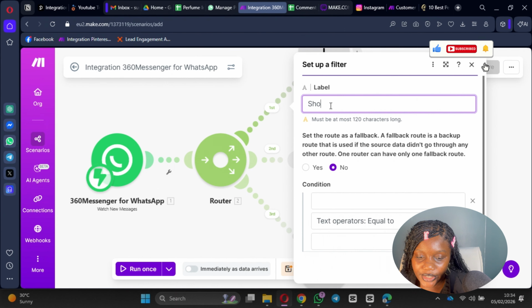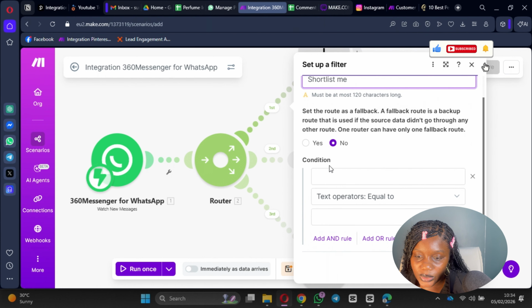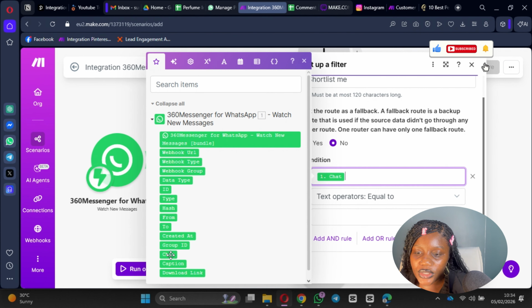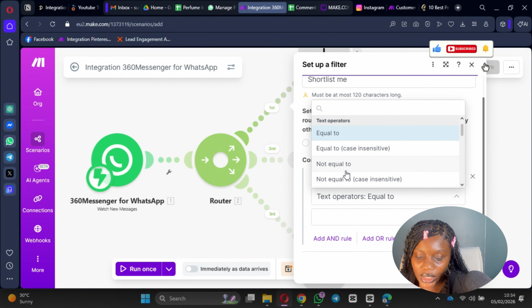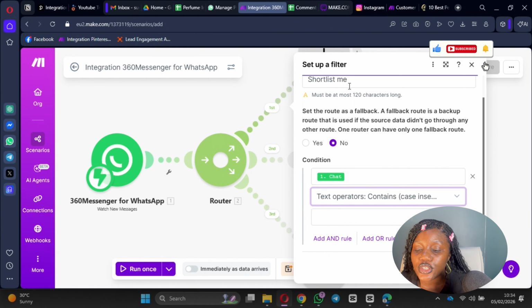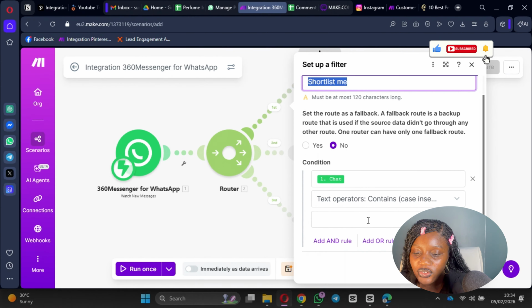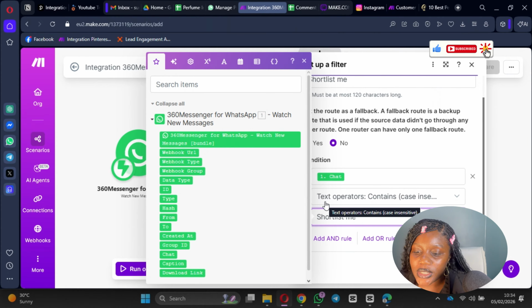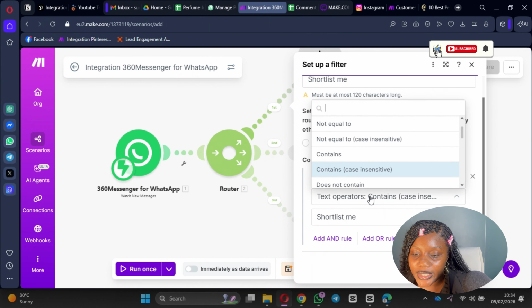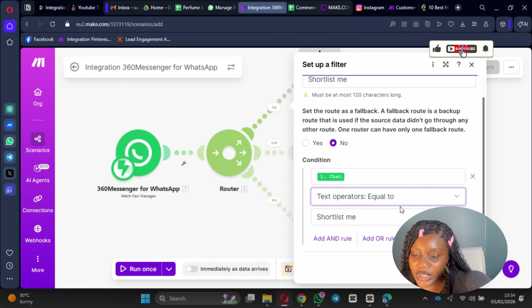So if the message here contains, but if you want it to be strict so that they will only respond with the three, then you can enforce it in the message that you must respond with shortlist me if you're interested. Otherwise, you will not be choosing. So if you reinforce that and you are certain that they're always going to respond with shortlist me, or if it's a button, like an automated WhatsApp message that you have a button, the other thing that you can do is make it directly equal to it. If it's a WhatsApp message and it's a button, they can only click the three buttons, and the button itself says shortlist me. So that's what the message is going to say here. So you do text operator equal to shortlist me, and then you save.